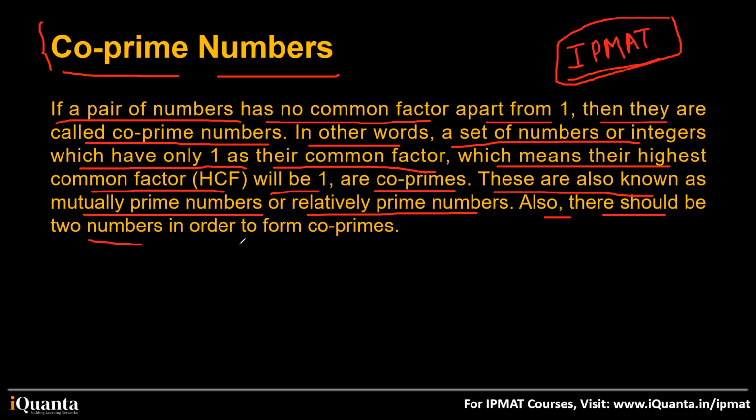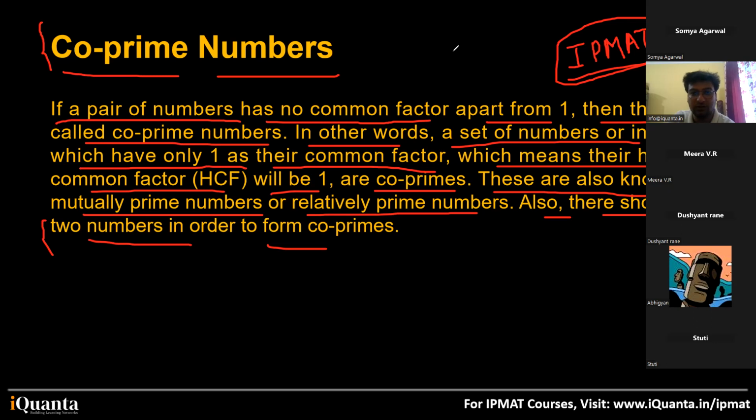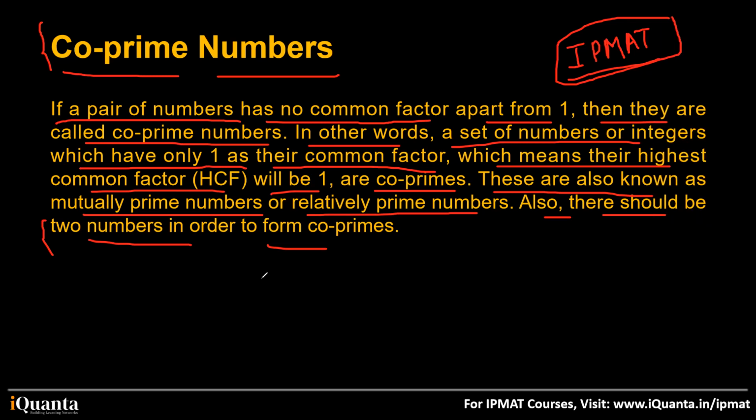Also, there should be two numbers in order to form co-primes. Is this clear? If two numbers have only one as their common factor, or their HCF is one, then they are called co-prime. And to determine whether two numbers are co-prime or not, we should have at least two numbers. Okay. Is this clear? Yes, sir. Okay, great.